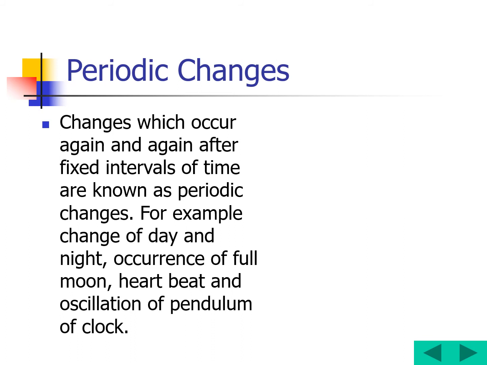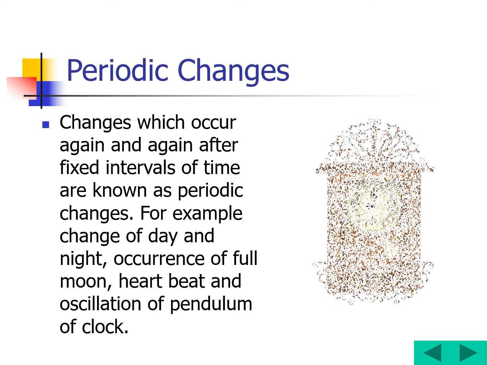Another one is the heartbeat and the oscillation of a pendulum of a clock. If you see the pendulum clock, it moves here and there, this side and that side. And the heartbeat, lub dub. So that means at a particular interval of time it is lub dub, then after that lub dub, like that, right? That's what a periodic change is. That means again and again after a fixed interval of time, these are occurring. Then those are considered to be periodic changes, right?